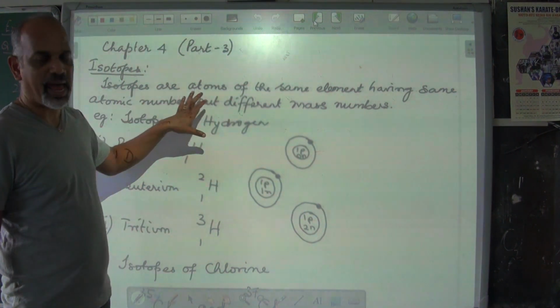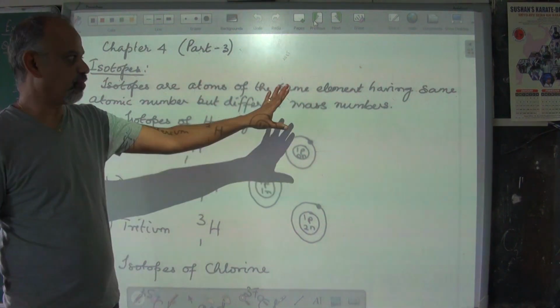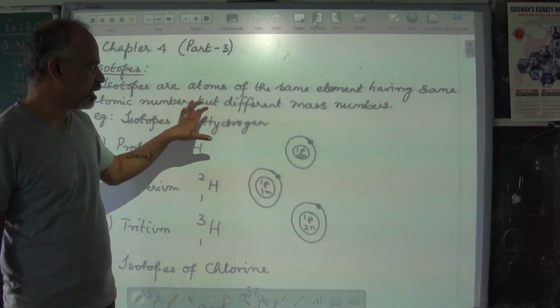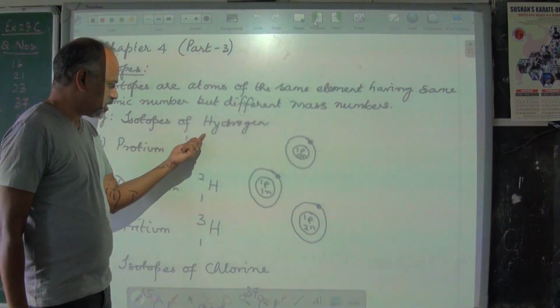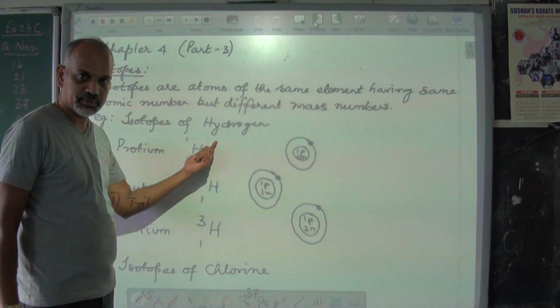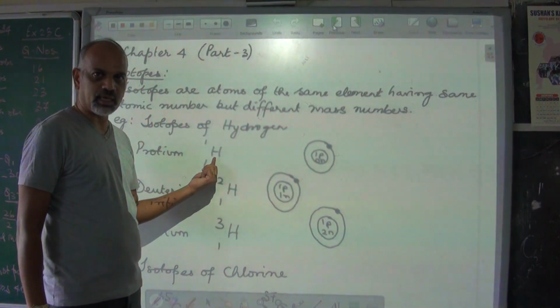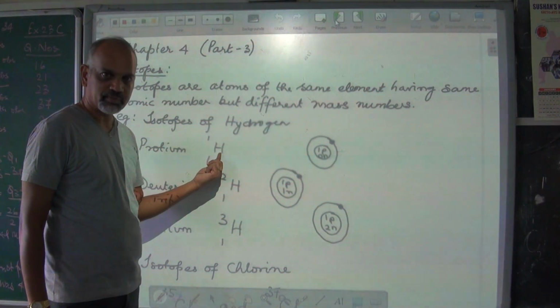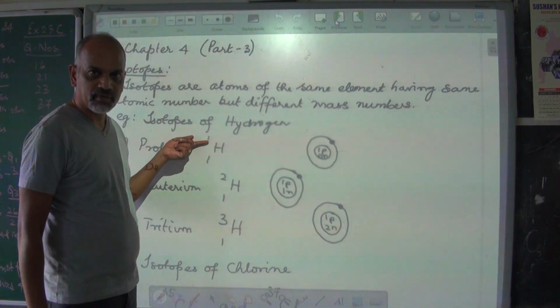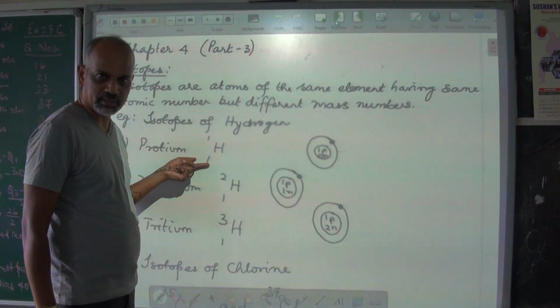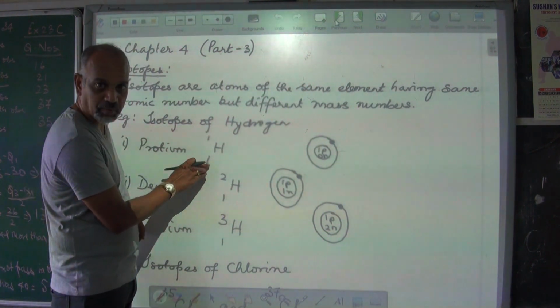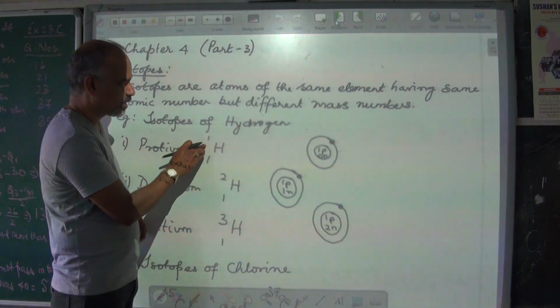Isotopes are atoms of the same element having same atomic number but different mass number. Like say for example, if this is an atom which is represented, usually the symbol is there of the atom and the number above is the mass number and the number below is the atomic number. Mass number and atomic number, 2 numbers are here.